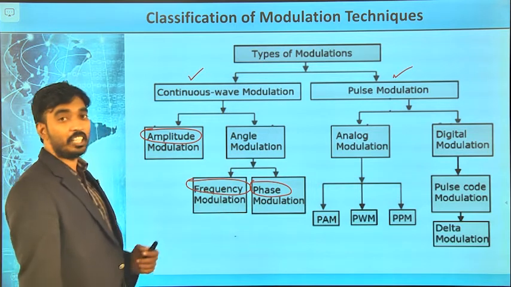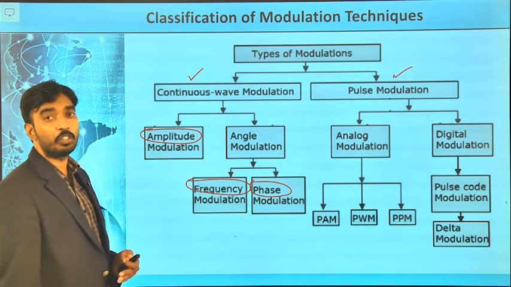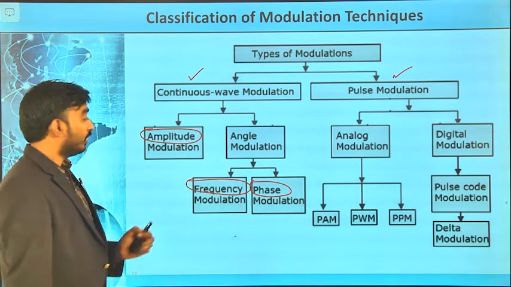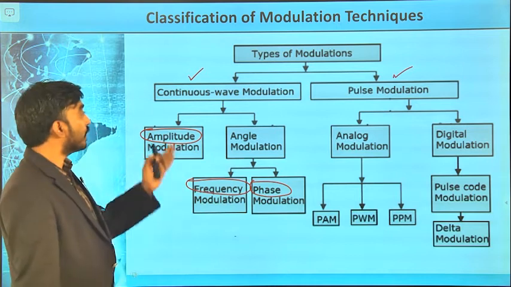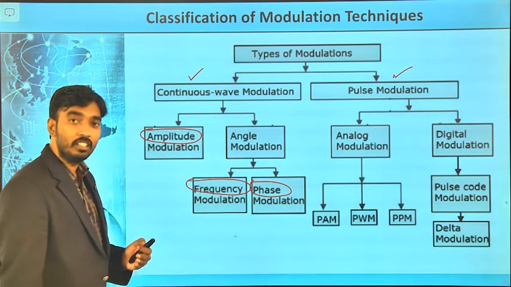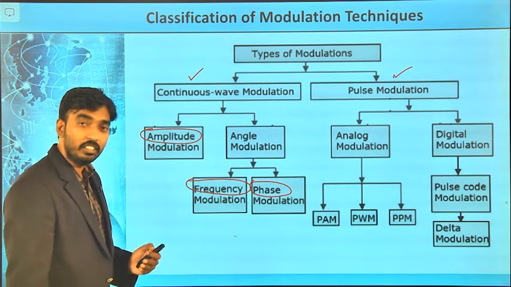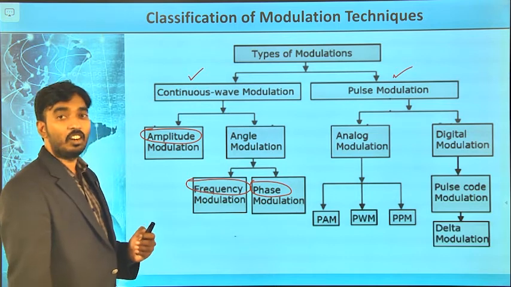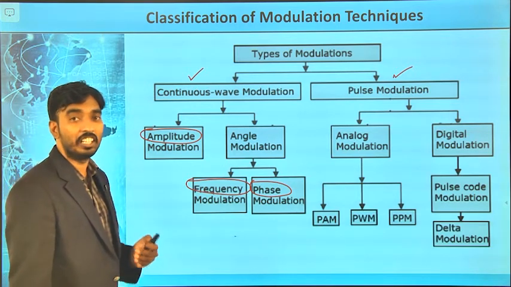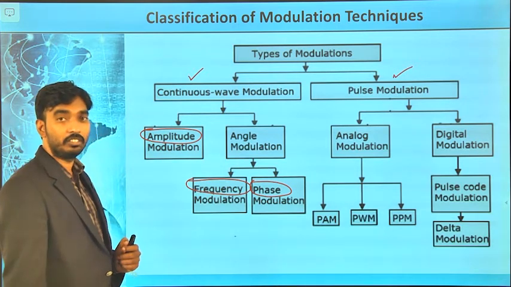If the phase of the carrier signal is varied with respect to the instantaneous values of the message signal, it is called phase modulation. These three come under continuous wave modulation. Continuous means the message signal is continuous, the carrier signal is also continuous, both are sinusoidal in nature. Then we can call it continuous wave modulation.